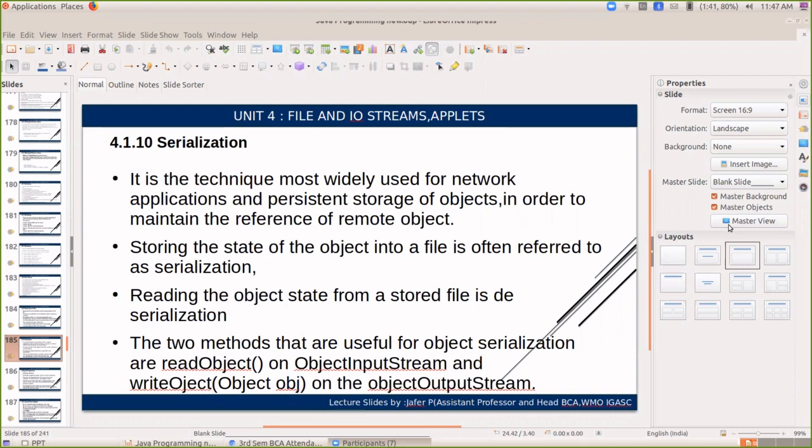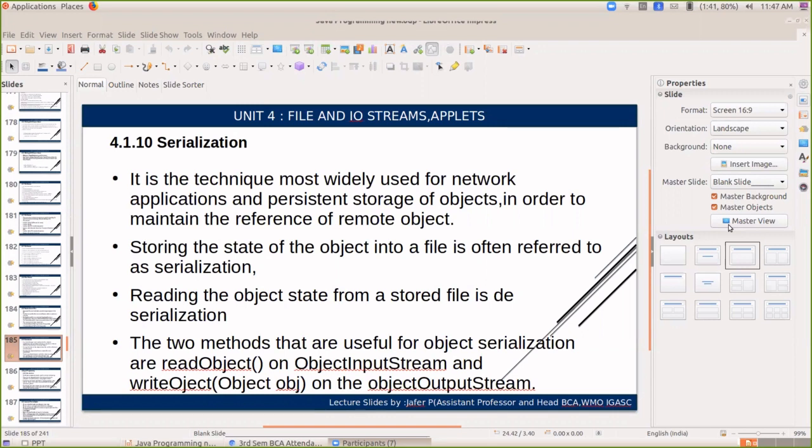The two methods useful for object serialization are readObject on ObjectInputStream and writeObject on ObjectOutputStream.